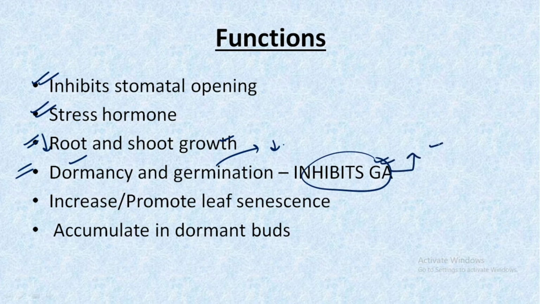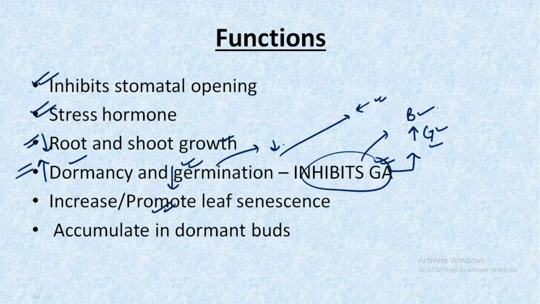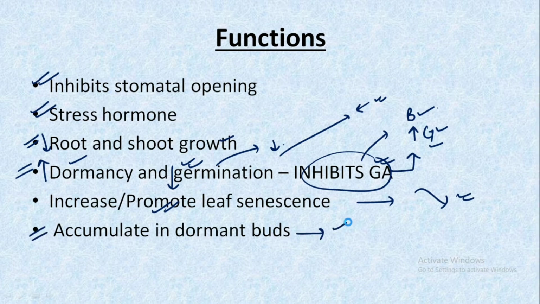And what is gibberellic acid, about which we discussed in the previous video? Gibberellic acid was the hormone which was breaking dormancy and promoting germination. But abscisic acid works in the completely opposite way, that is, it promotes dormancy and inhibits germination. Hence, it works antagonistically to gibberellic acid. It promotes leaf senescence, that is, it promotes the falling of the leaves, and finally it accumulates in the dormant bud, hence it plays an important role in bud dormancy.